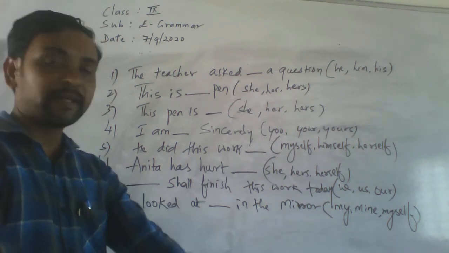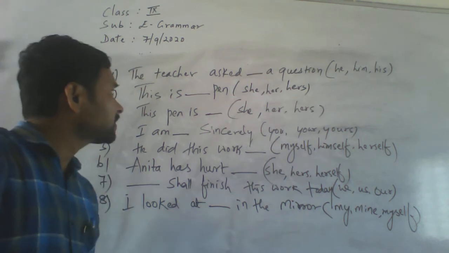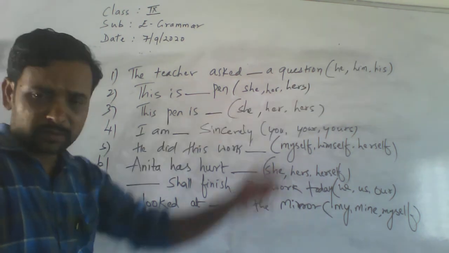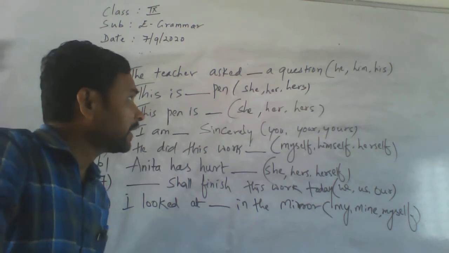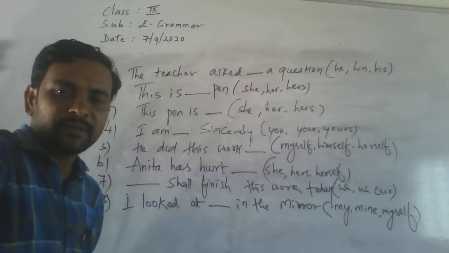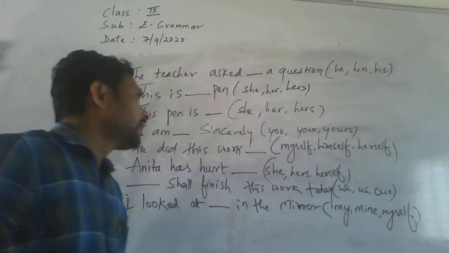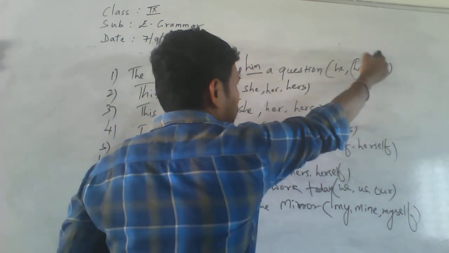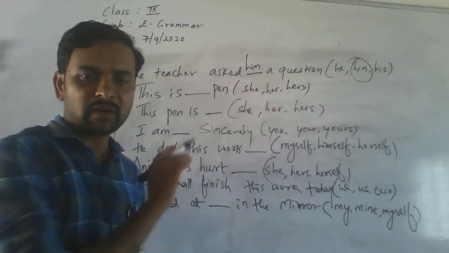So just look at these sentences. What do you have to write in the blank? Here, the teacher asked: he, him, his. Which word do you have to write? The teacher asked him a question. You have to write him. Don't write he or his in this place; that is wrong.